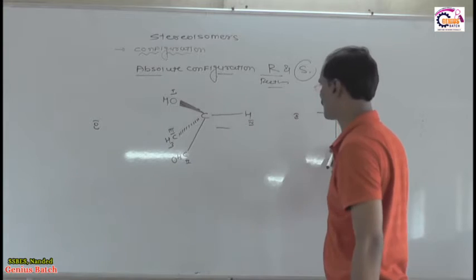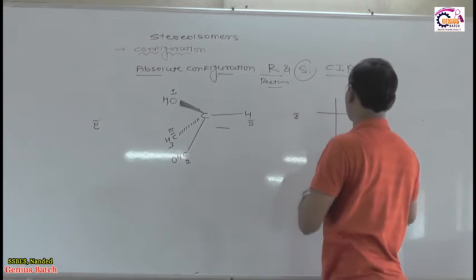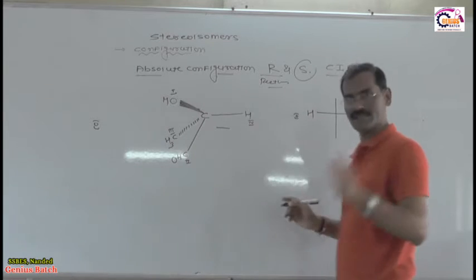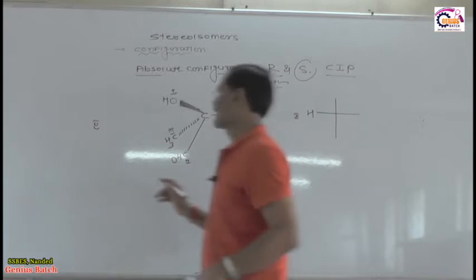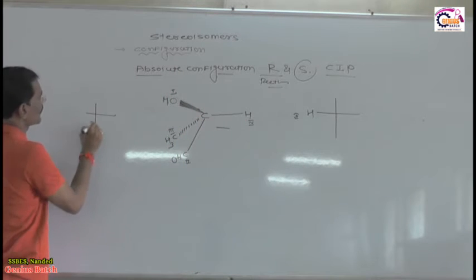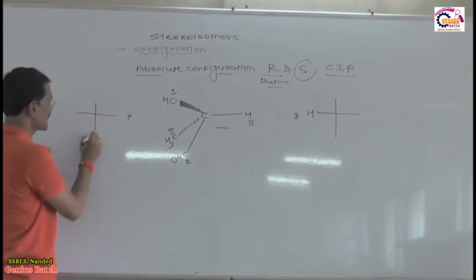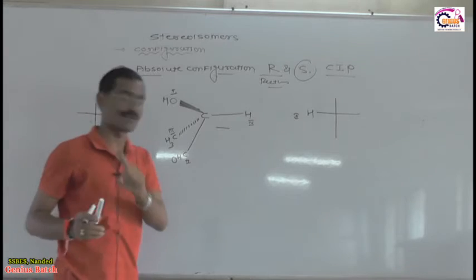Now if this lowest priority group is towards the observer, it means that in the Fischer projection formula, this is the flying wedge formula. In the Fischer projection formula, if H is towards the observer, it means H is on the horizontal plane. It's okay? And in the Fischer projection formula, if H is away from the observer, it means H is present on the vertical line. Listen very carefully.